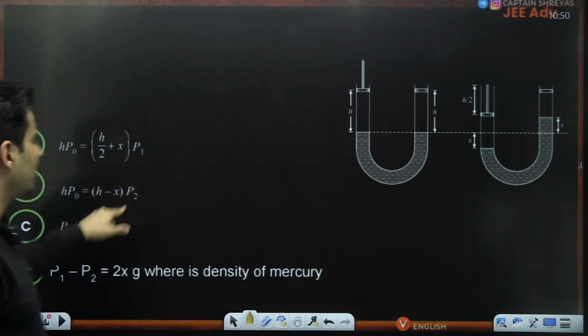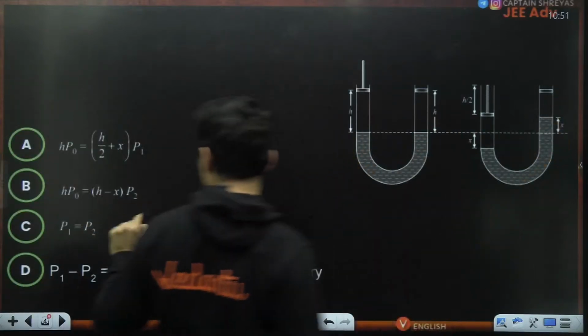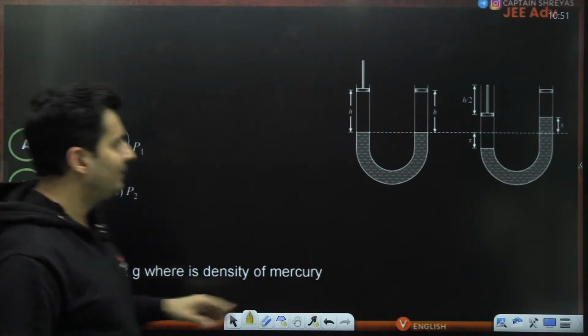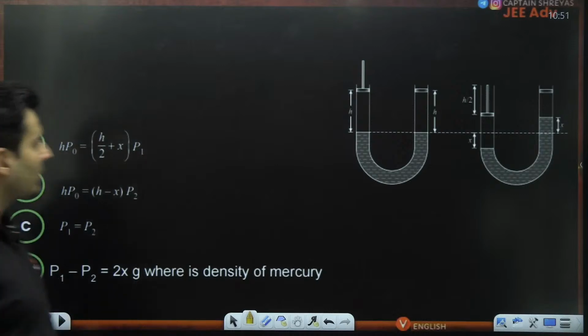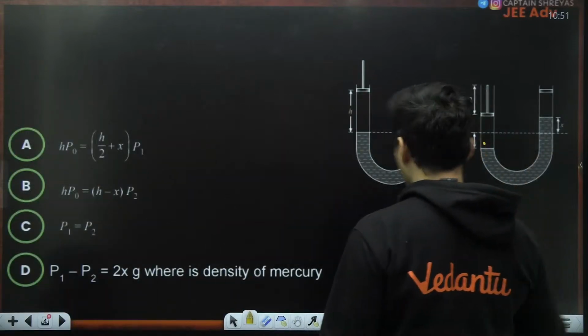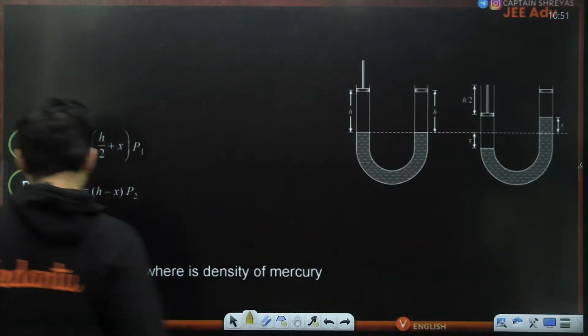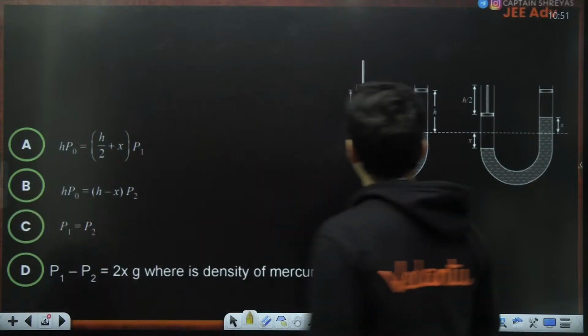The second option is talking about the pressure here. The third option is talking if this pressure and this pressure is equal. The last option is talking about the relationship between the pressure here and the pressure there. Okay, so let's see what we can do.